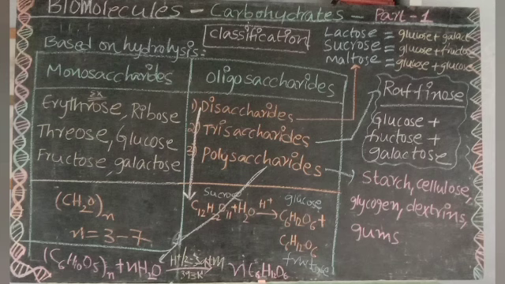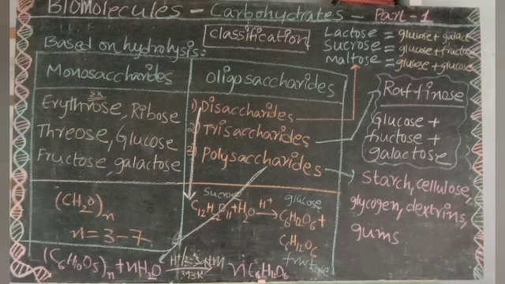Okay, so this is about disaccharides, and a main equation is involved. If you take sucrose and hydrolyse it, it will give glucose plus fructose. You can see it below: C12H22O11 plus H2O on hydrolysis gives C6H12O6 plus C6H12O6.